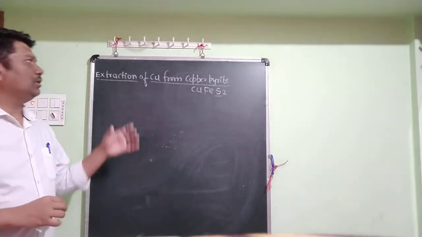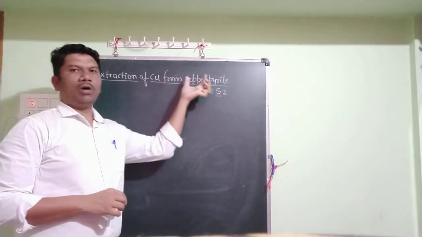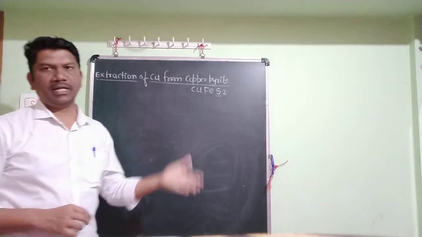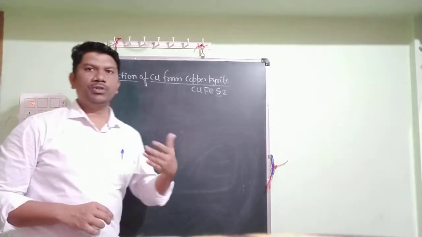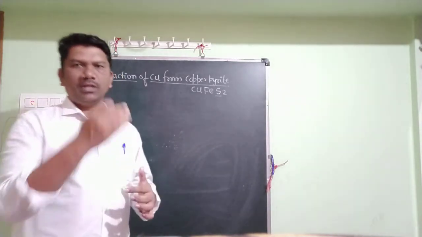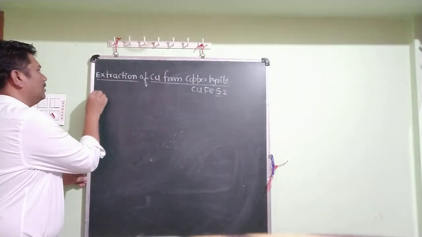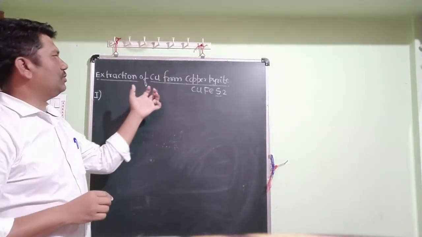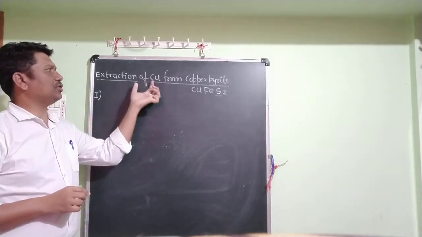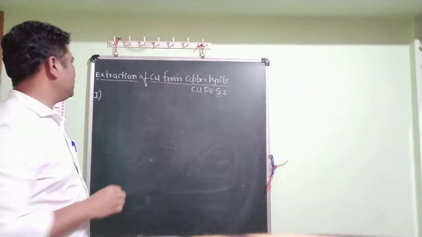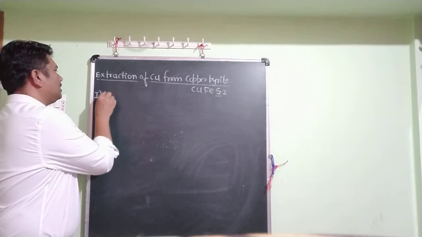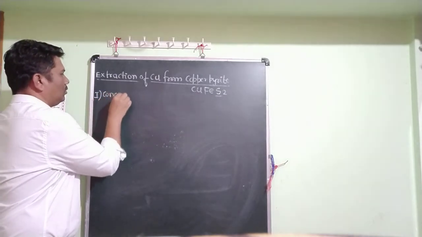Now in the extraction of copper from copper pyrite, what is the first step, what is the second step, what is the third step? We know the general steps, so we will follow them. Step number one is concentration of ore.